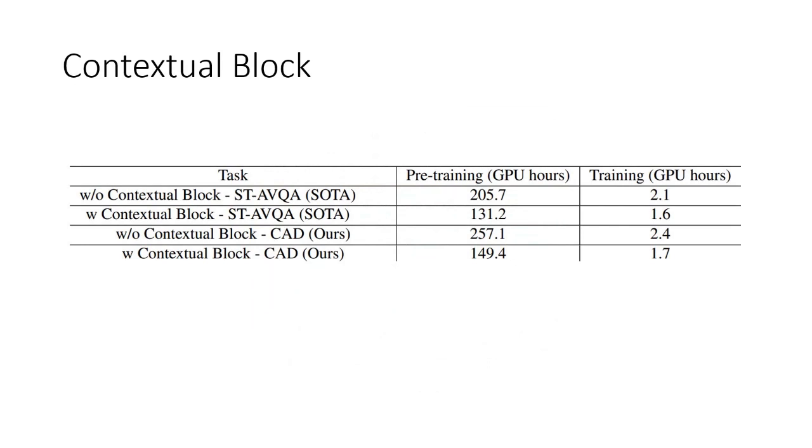What does this contextual block do other than adding to the performance? It reduces the pre-training time and training time because it compresses the visual modality. So without the contextual block, if we just train the state-of-the-art method, the pre-training hours are 205.7, but when we use the contextual block, the pre-training hours are 131. Similarly, the training hours reduced from 2.1 to 1.6. With our method, the pre-training hours reduced from 257 to 149. Similarly, for training from 2.4 to 1.7.